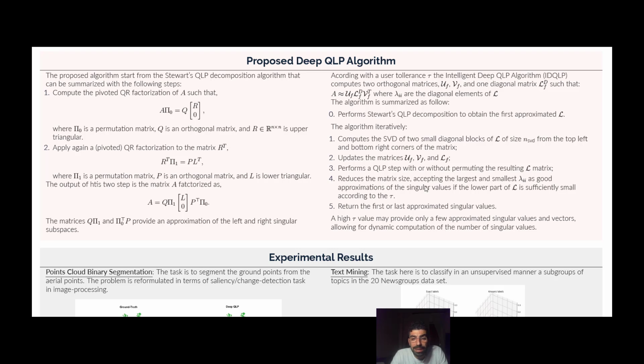Then we reduce the matrix size, accepting the largest and the smallest lambda ii as good approximations of the singular values if the lower part of L is sufficiently small according to the tolerance tau of the user. So at the end, the algorithm returns the first or last approximated singular values.